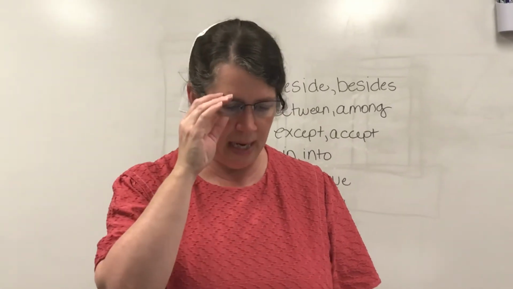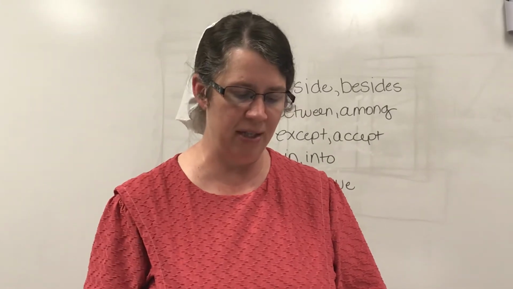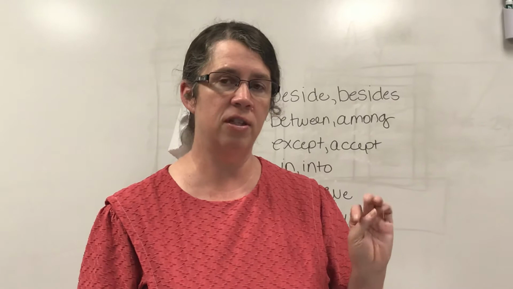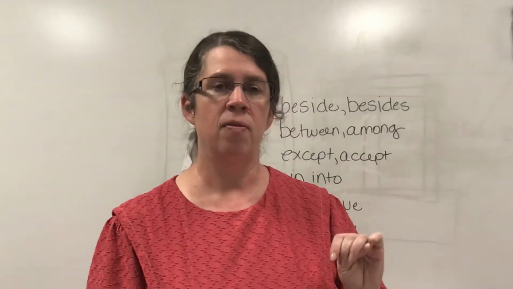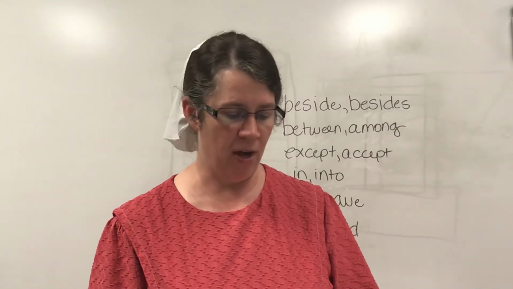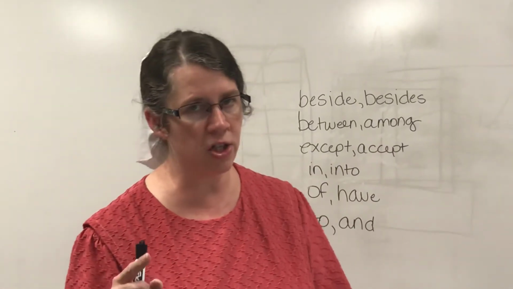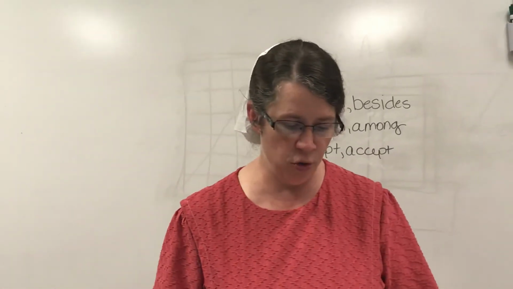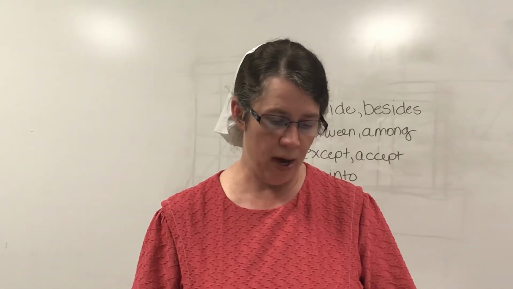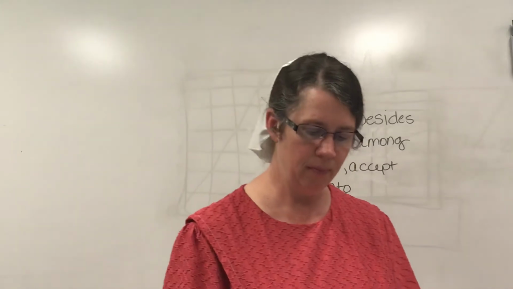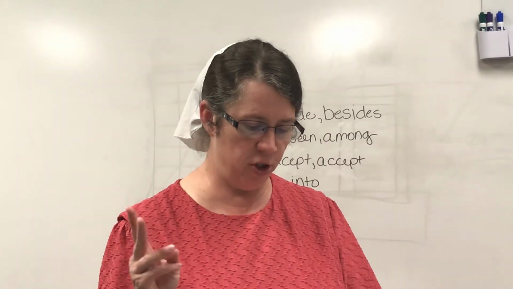Put C for correct before the number of any sentence which has no error. I will tell you this, there are 3 sentences that are correct. Okay? The rest of them all have at least 1 correction. Some have 2. One of them has 3. One has 4. All right, we will do the first 2.